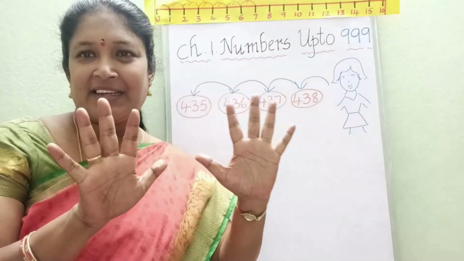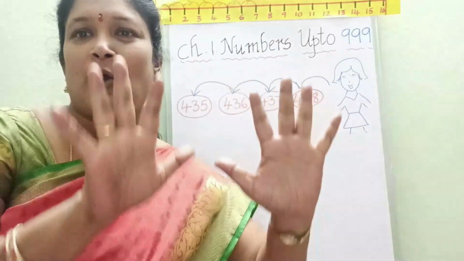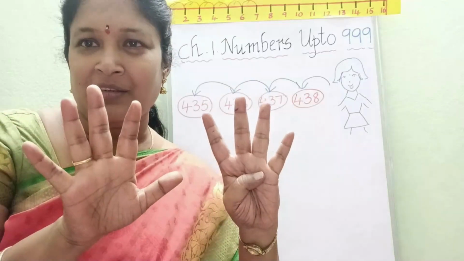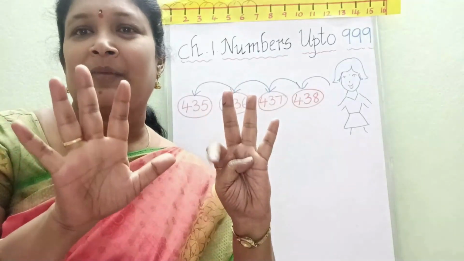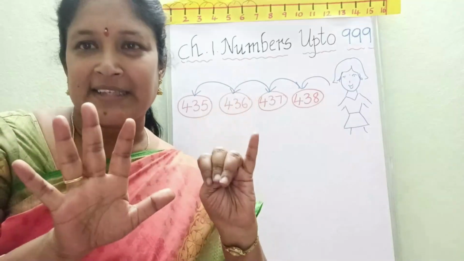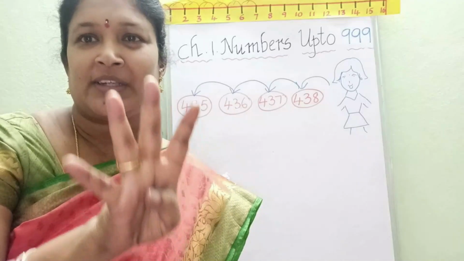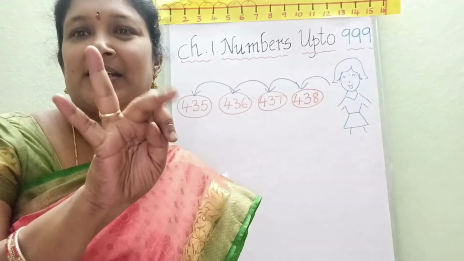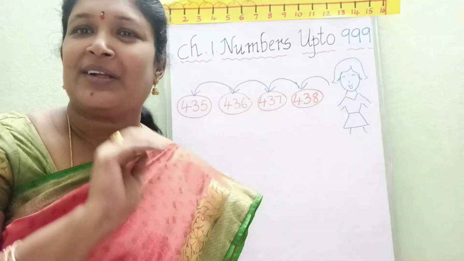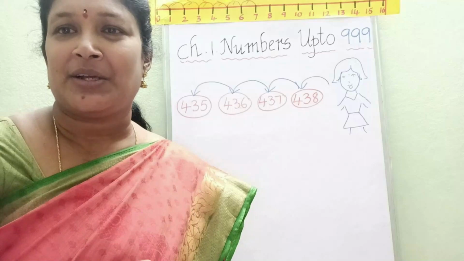How many fingers are there here? Yes, 10 fingers are there. Now 9, 8, 7, 6, 5, 4, 3, 2, 1, 0. These are called backward counting numbers. Okay, children?